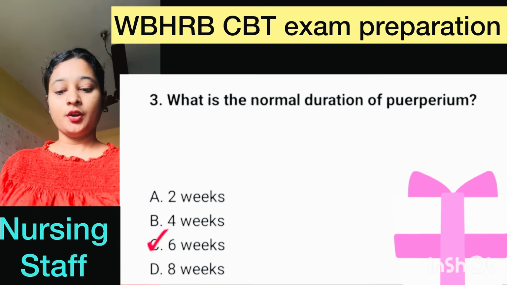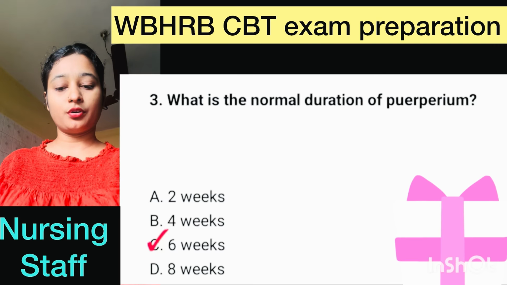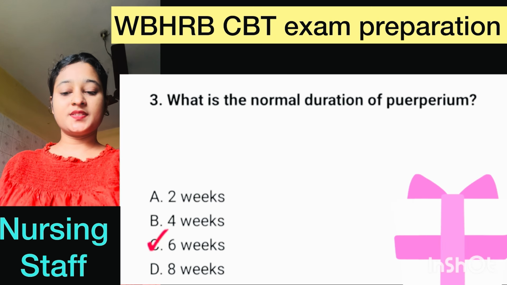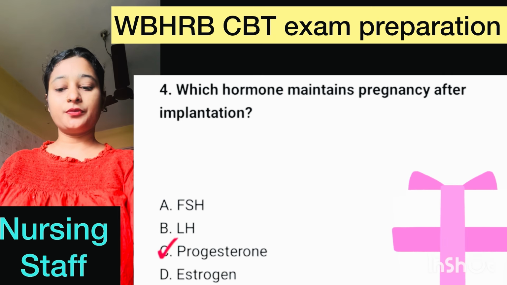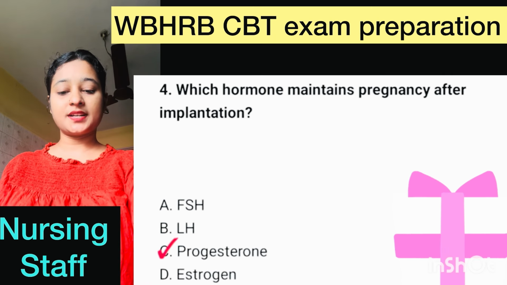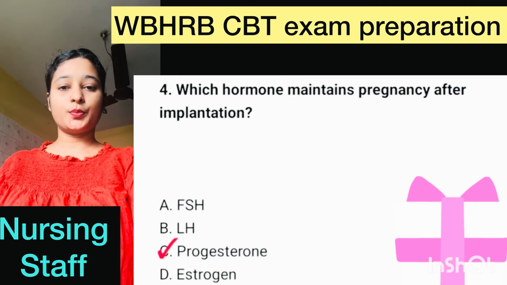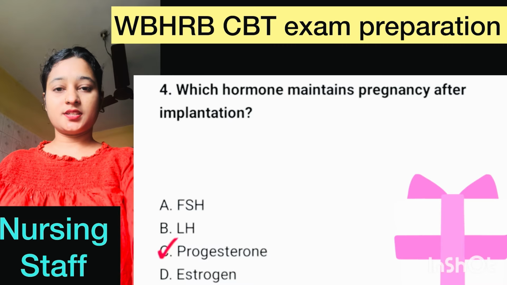Question number 3. What is the normal duration of puerperium? Here correct option is option C, 6 weeks. Question number 4. Which hormone maintain pregnancy after implantation? Here correct option is option C, progesterone.